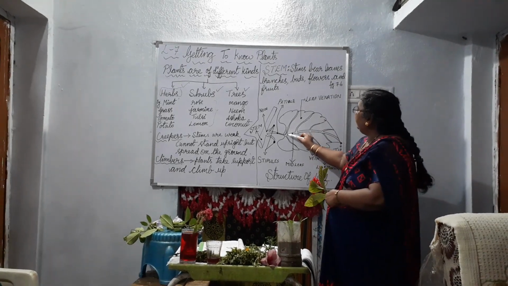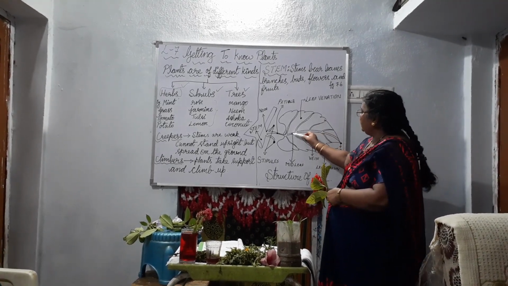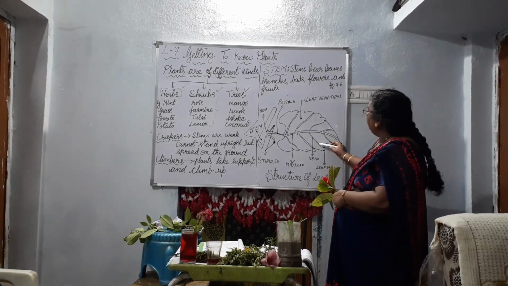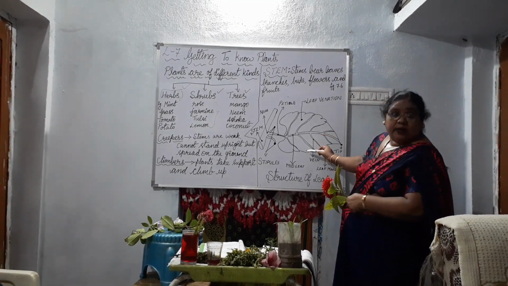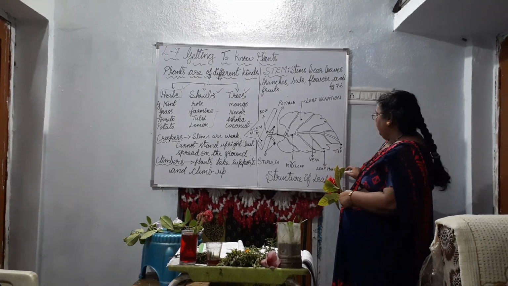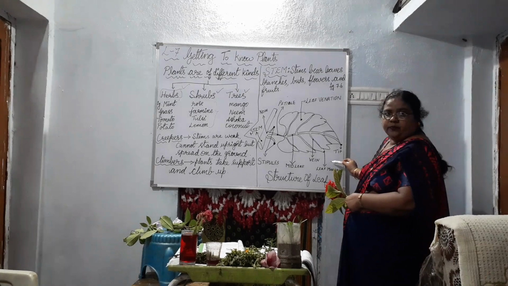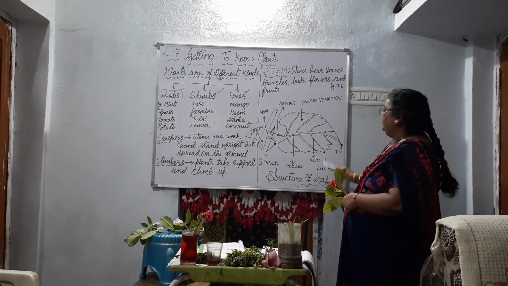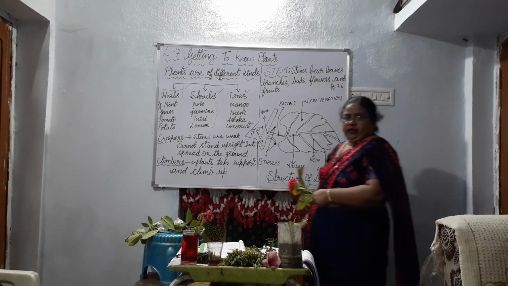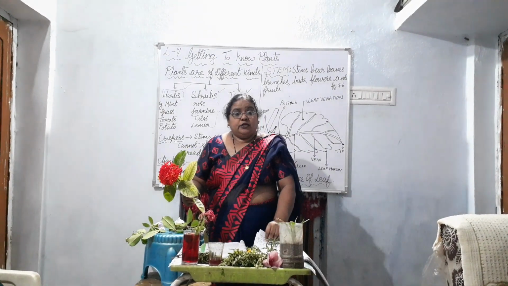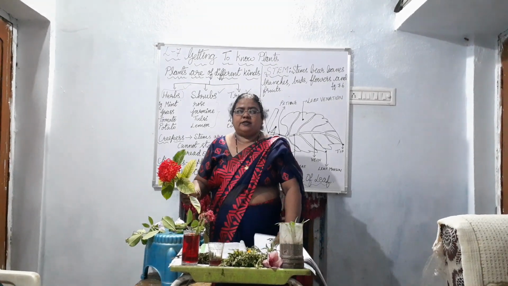And this center part is called midrib. And these are called, what are they? Veins. And this is called the leaf margin, and this is the tip. So this is the structure of the leaf. Okay, this is the structure of the leaf. You know the different parts I have mentioned.